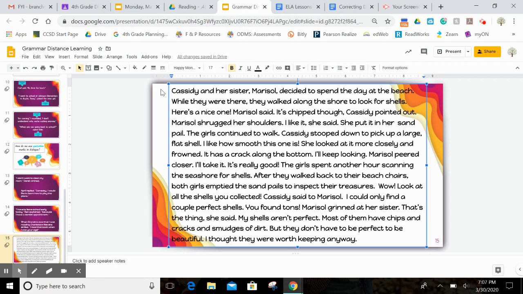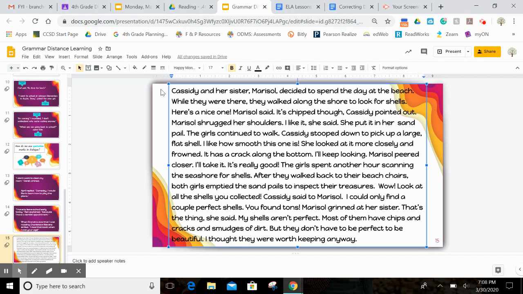Cassidy and her sister, Marcel, decided to spend the day at the beach. While they were there, they walked along the shore to look for shells. Here's a nice one, Marcel said. It's chipped, though, Cassidy pointed out. Marcel shrugged her shoulders. I like it, she said. She put it in her sand pail. The girls continued to walk. Cassidy stooped down to pick up a large flat shell. I like how smooth this one is. She looked at it more closely and frowned. It has a crack along the bottom. I'll keep looking. Marcel peered closer. I'll take it. It's really good.